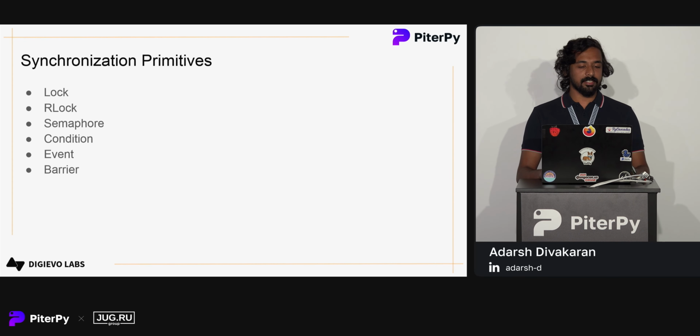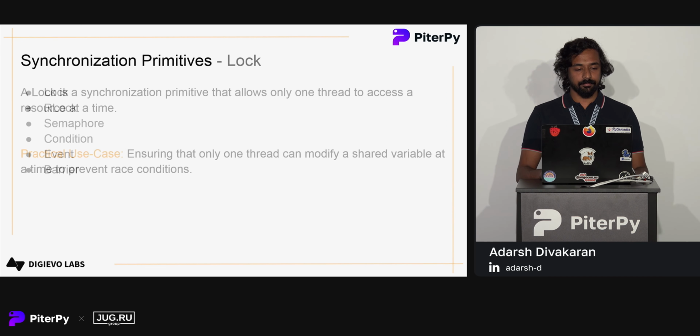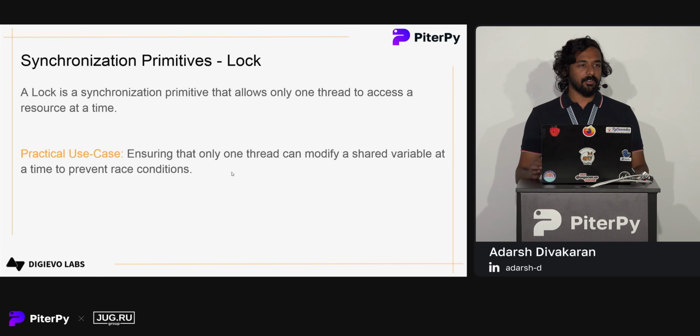So these are the synchronization primitives present in Python's threading module. We'll be going over each of them one by one. First, we have the basic primitive, Lock. A lock allows only one thread to access a resource at one time. So we can use a lock to modify critical sections. We can use locks to mark critical sections in our code. If you are using a lock, it ensures that only one thread can modify a shared variable at a time.